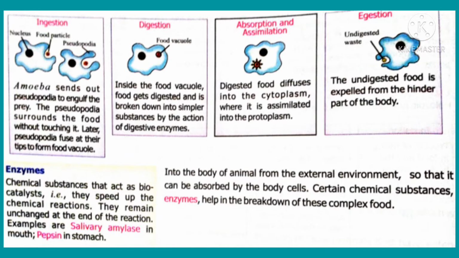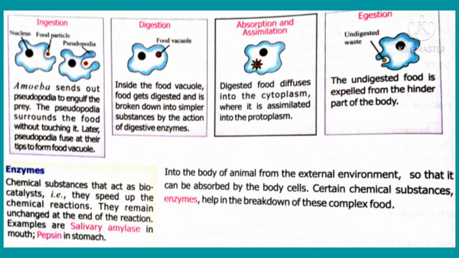In the process of ingestion, amoeba engulfs the food from the surroundings with the help of its protruding parts called pseudopodia. When amoeba sees the food present in the surrounding place, it stretches out its body parts, that is pseudopodia, to engulf the food. After catching its prey, the pseudopodia fuse to form a food vacuole. Food vacuole is formed only after catching the food.